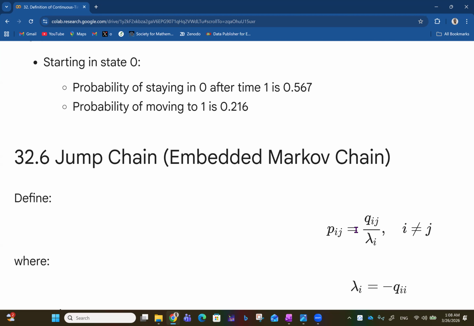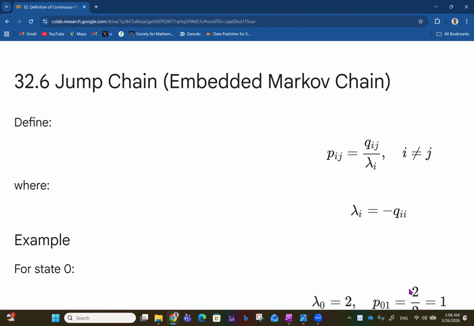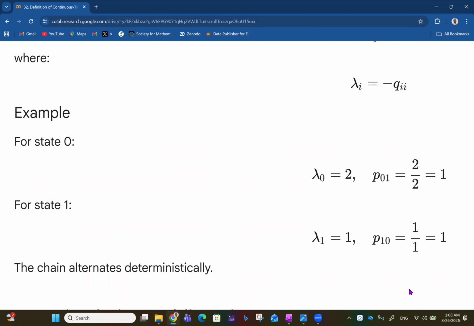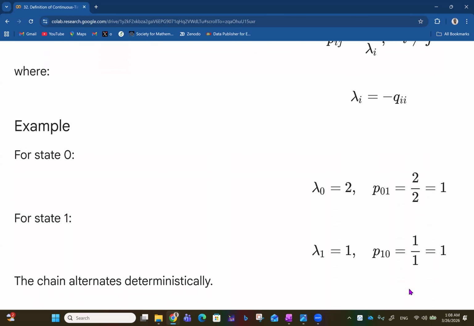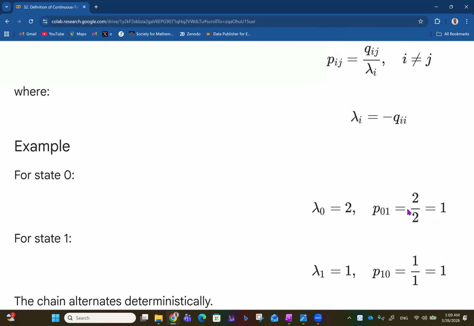So in that case now, you define Pij to be Qij over lambda i for i not equal to j, where lambda i now is minus Qii. Okay, so we can now take an example of that, talking about the jump chain. For state 0, if you have lambda 0 to be 2, for instance, then P01 will be 2 over 2, following this formula.